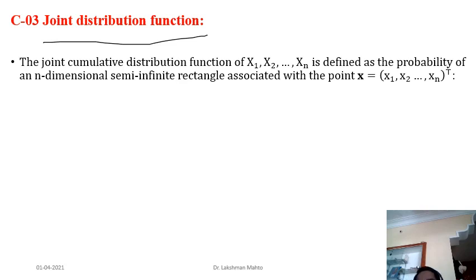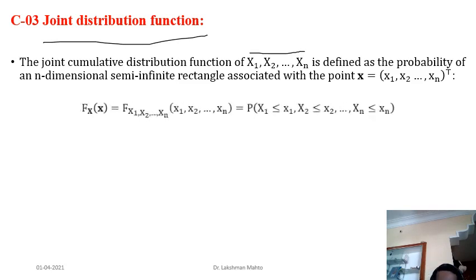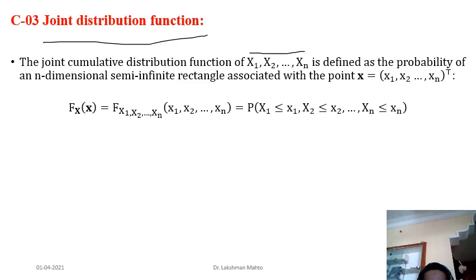Later we will see what the nature would be. That's why we first need to discuss the joint cumulative distribution function of an n-dimensional random vector having these components. How can we define it? The joint CDF for a specific vector x would be defined in the similar fashion as before. This CDF is the probability that the random vector X takes value up to x, and here you observe that this x is vector in nature.